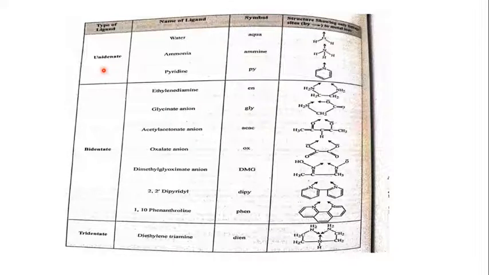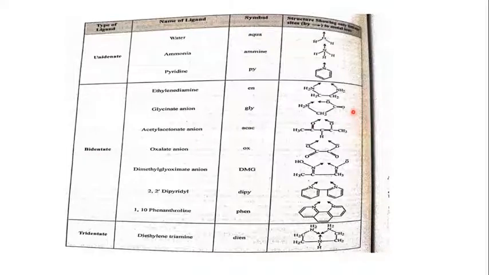So here is the list. If you see closely, you have the type of ligand, such as unidentate, the name of the ligand, the third section is the symbol, and the fourth is the structure. In unidentate, I am showing you the structures of water, ammonia, and pyridine. In each of these structures, there is only one donor atom trying to donate its lone pair to the metal center. Next, coming to the next category, you have bidentate ligands.